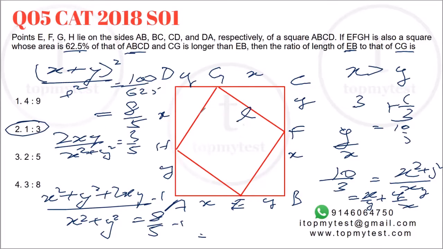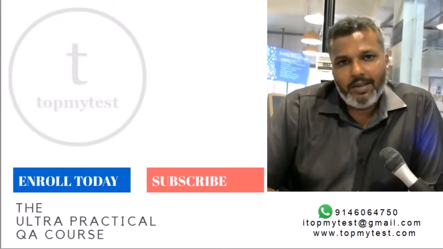It's pretty similar to the first question that we did, where one square is inscribed inside another one, but much easier to solve compared to that one. That completes this particular session.